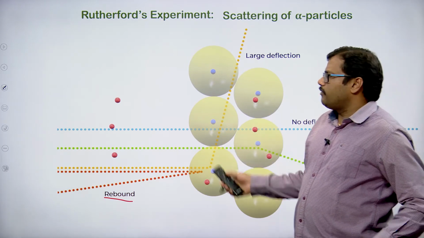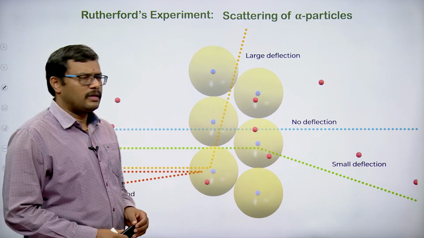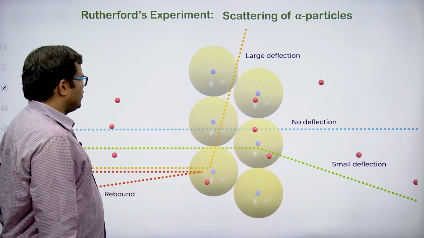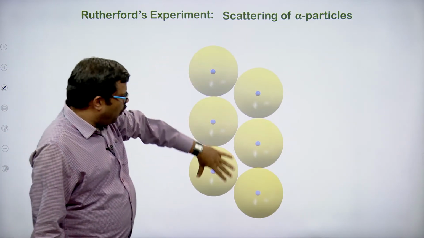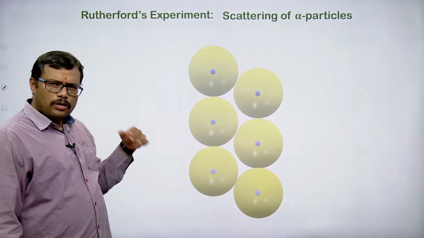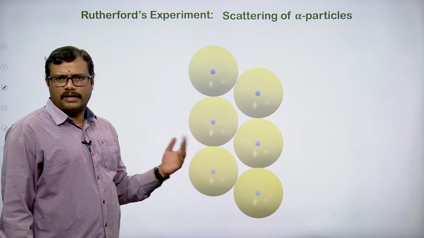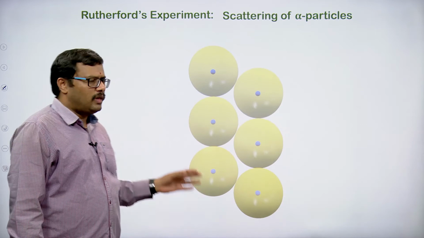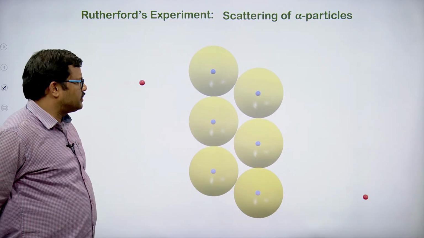So, what kind of information are we going to get from this particular experiment? I will play it again, just observe what is exactly happening. These are the gold atoms present within the gold foil. Gold is matter, and it is made up of atoms only. So, the atoms are present side by side in the gold foil. Now, the alpha particles are going, and you can observe how the deflection is happening.